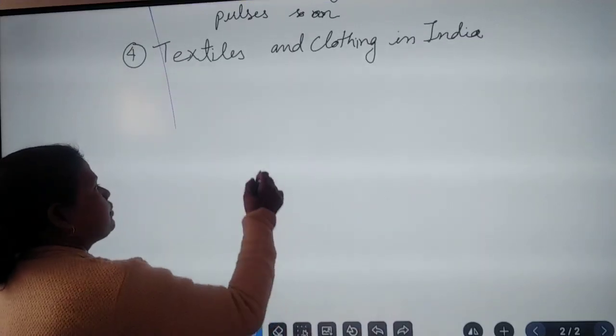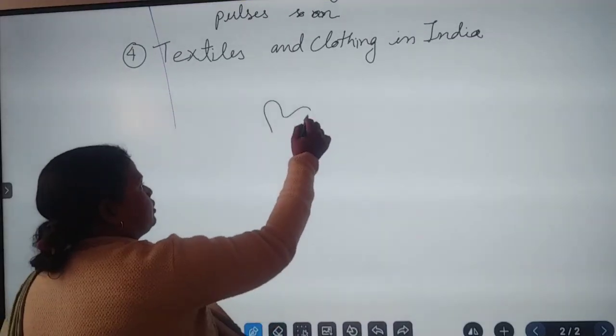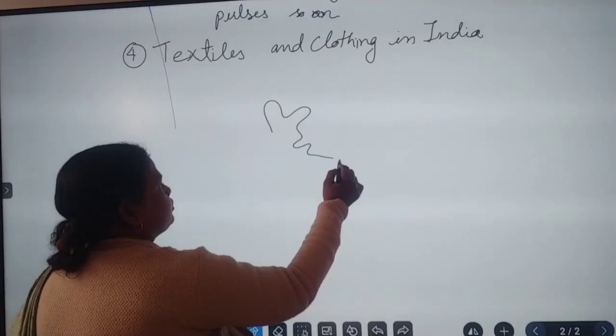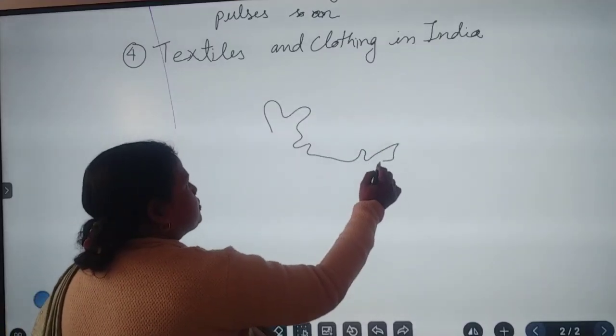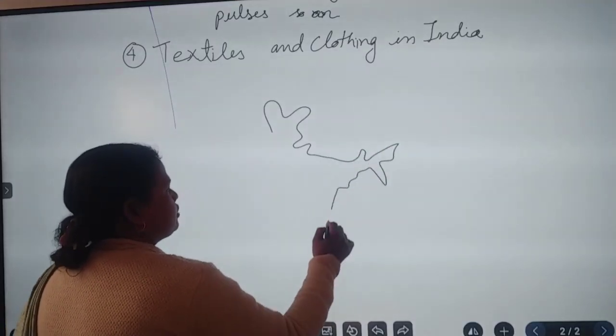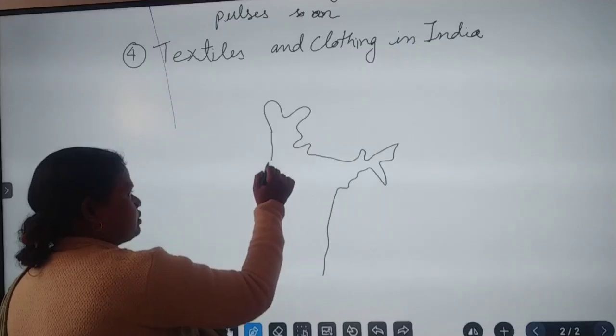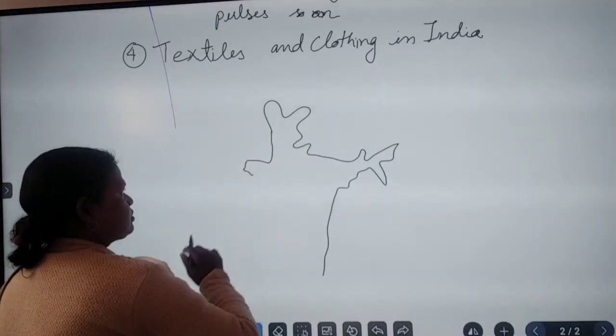If I say people in North India, especially in the Kashmir area, they have different dresses which we call the Kashmiri dress.